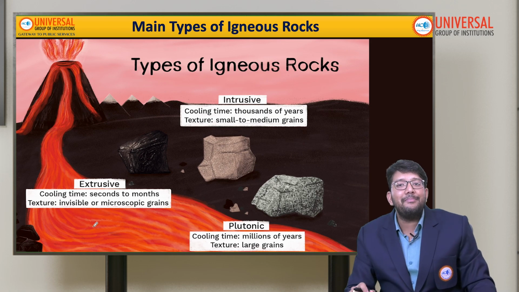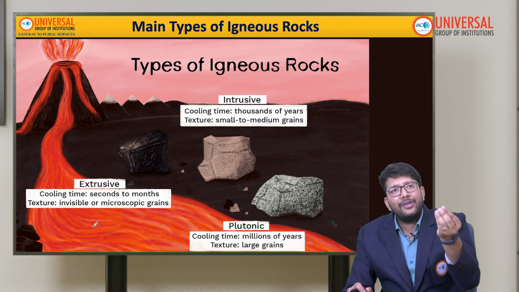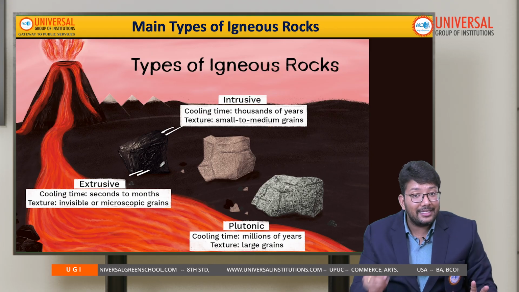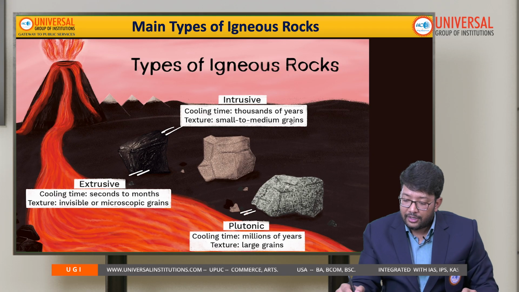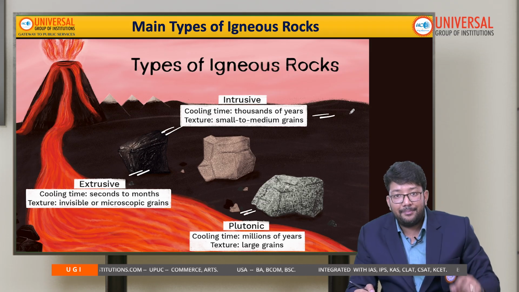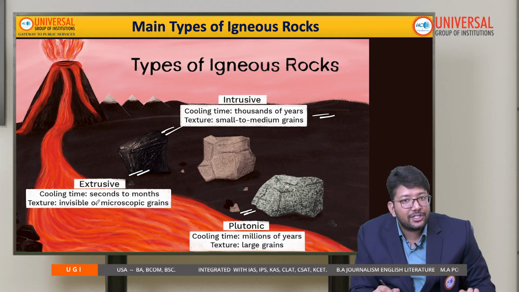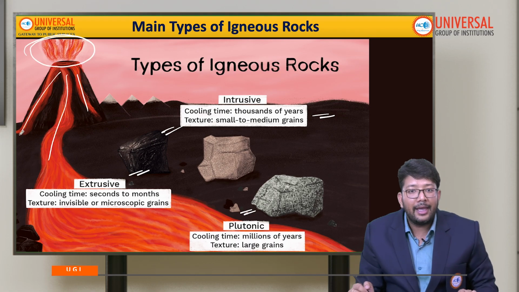Now let's talk about the main types of igneous rocks. There are three main types, or we can say majorly it's two only, but it's written three. First is intrusive, second is extrusive, third is plutonic. Intrusive rocks take thousands of years to cool, which determines the texture. It's very easy to remember. And this one is extrusive.